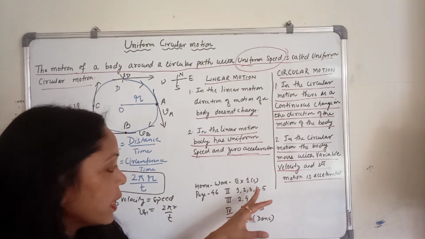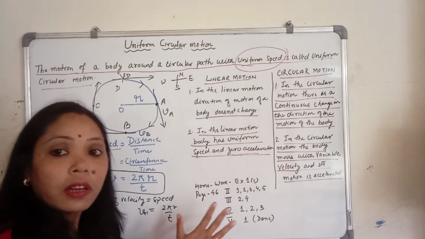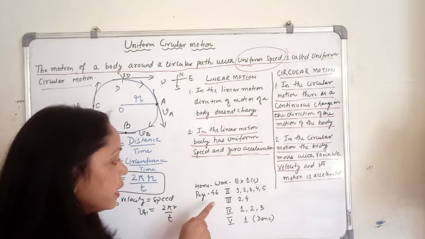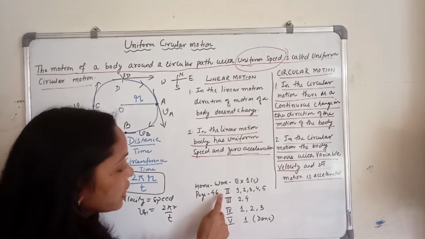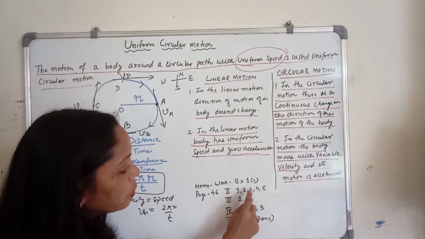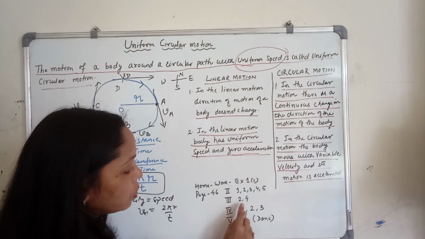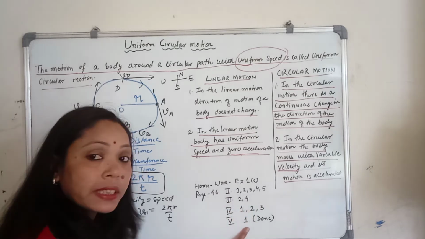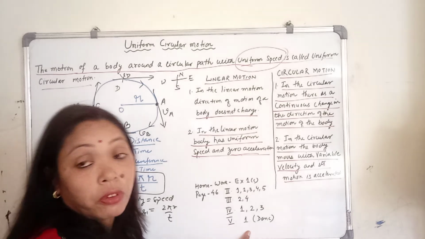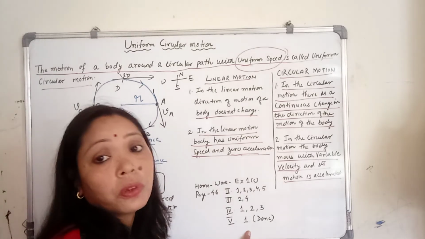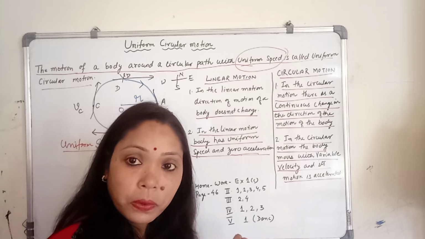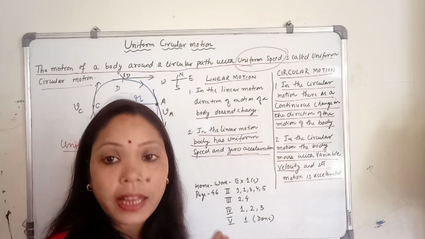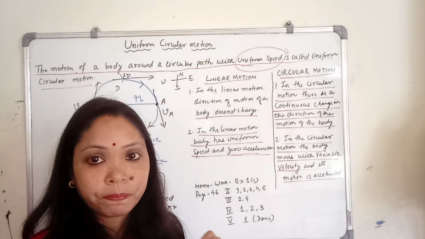Exercise 1C, I have selected only some questions as homework. Page number 46: question 2, parts 1, 2, 3, 4, 5; question 3, parts 2, 4; and question 4, parts 1, 2, 3. Number 5 is the derivation which you have already done, so no need to do it again, but remember this question is included in your exercise 1C.